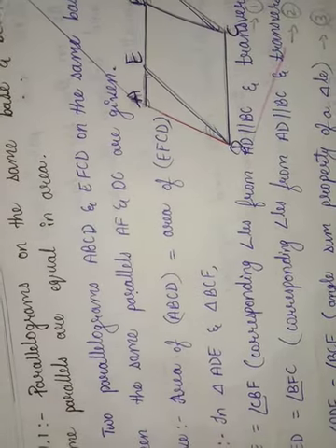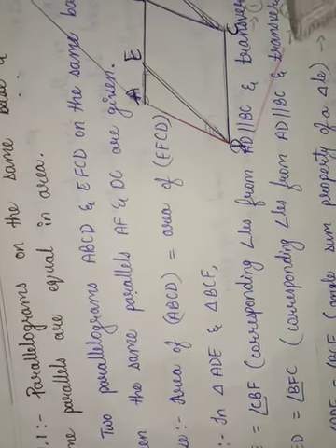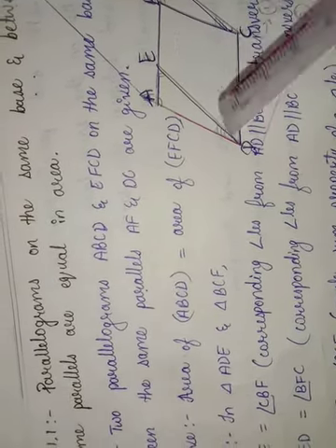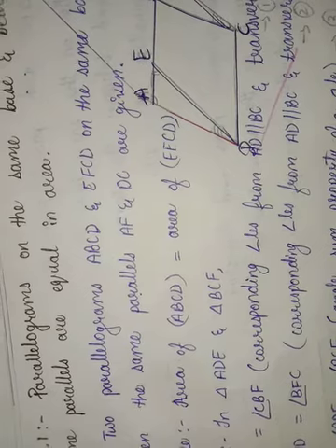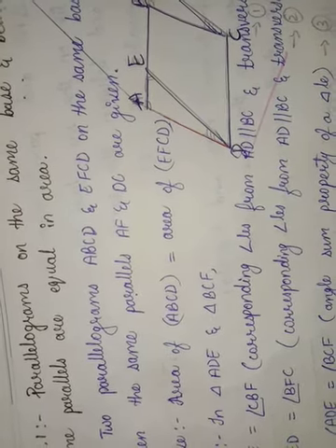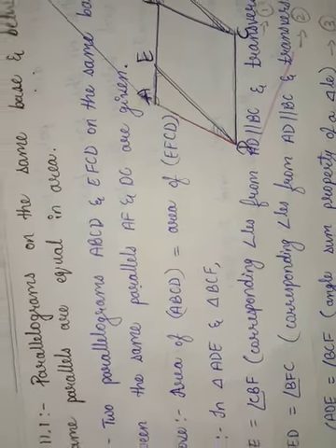From all this we can say triangle ADE is congruent to triangle BCF by the ASA rule.